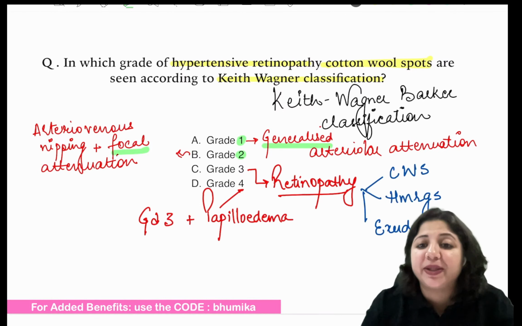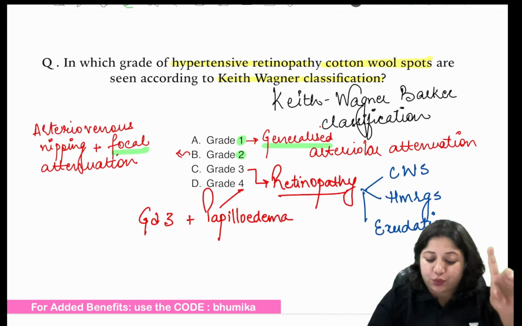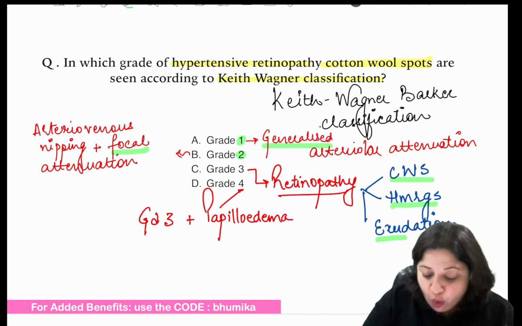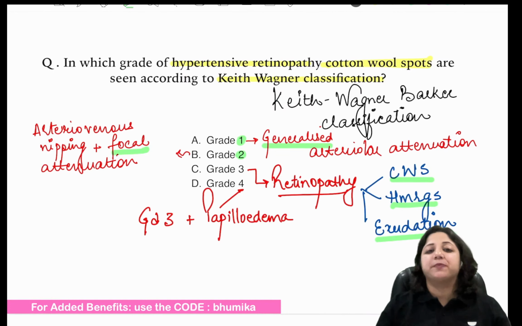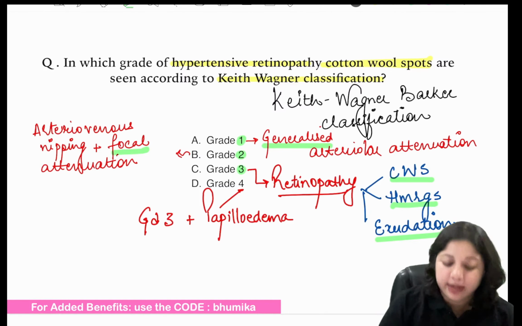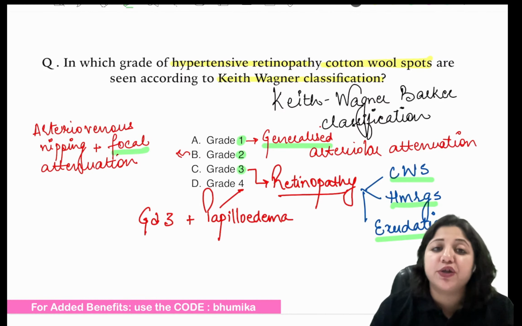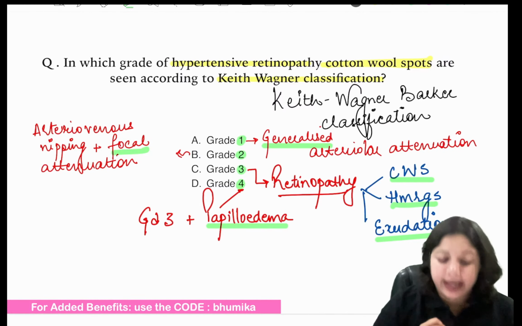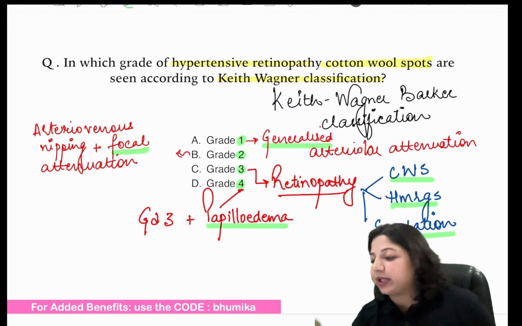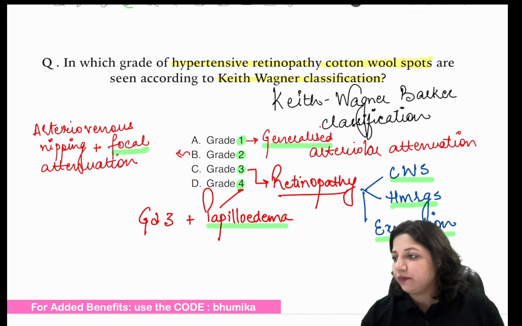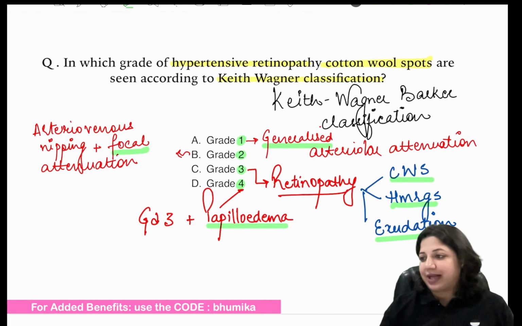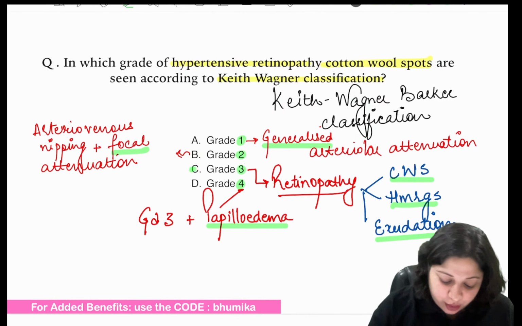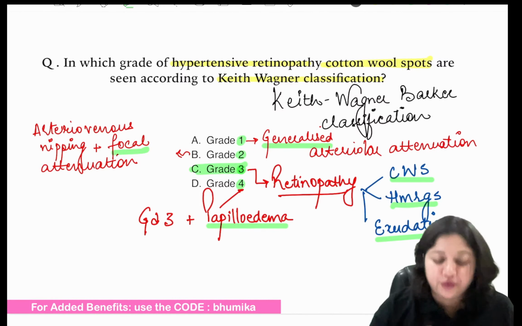But whenever retinopathy sets in, that means there is involvement of cotton wool spots or hemorrhages, or the question talks about exudation, we are talking about grade 3. And whenever the question talks about papilledema, we are talking about grade 4. So now tell me, Keith Wagner Barker classification, what is the answer? The answer here is grade 3.